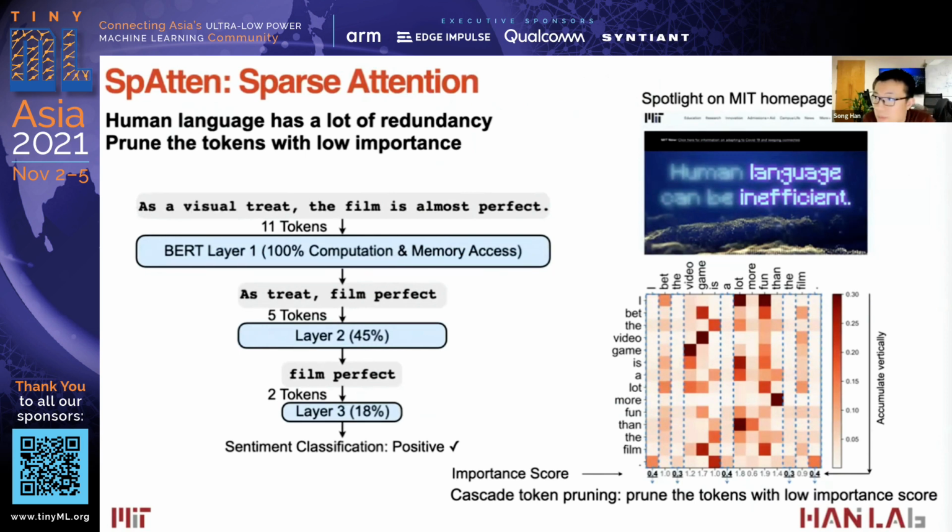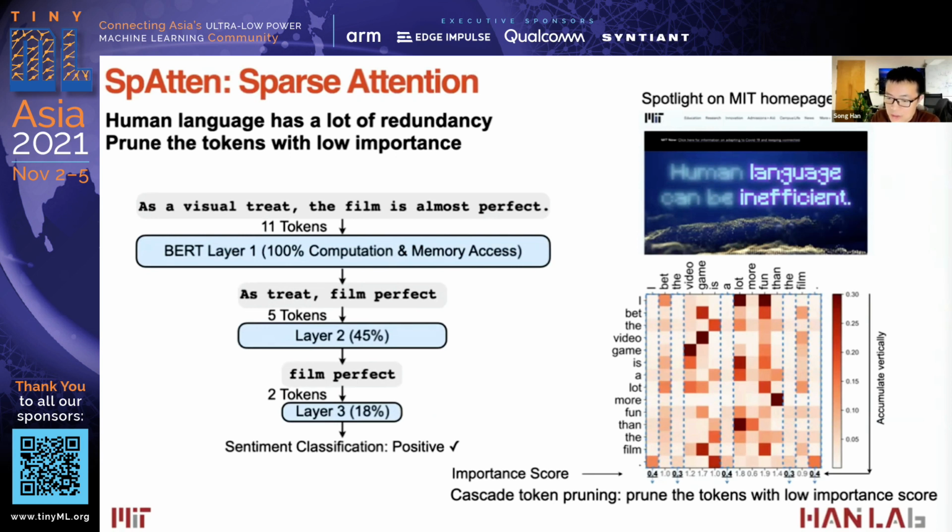But pruning tokens is fundamentally different from pruning a neural network since the attention mechanism doesn't have any weights. Here we use cascaded token pruning to sort the absolute values of the importance scores, then select the least important ones and prune them away. For example, this sentence: as a visual treat, the film is almost perfect. We can prune it to 5 tokens: treat film perfect, and then to only 2 tokens: film perfect. And still we can classify the sentiment to be positive.